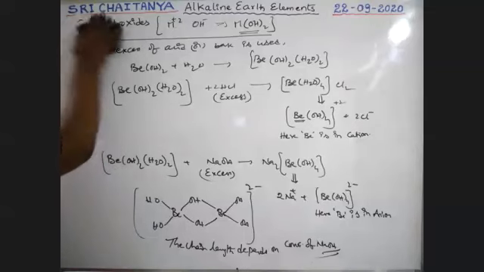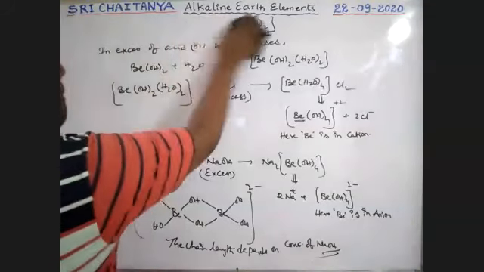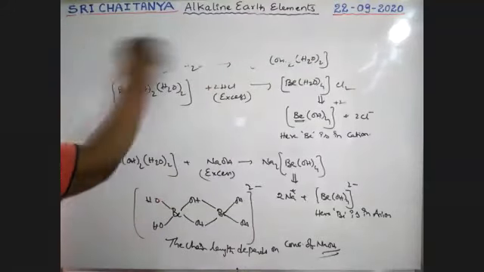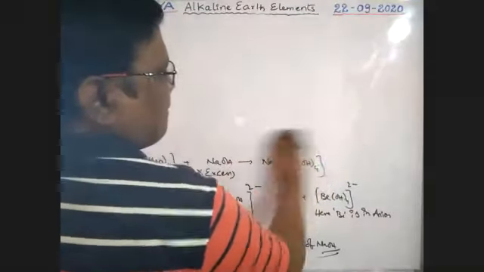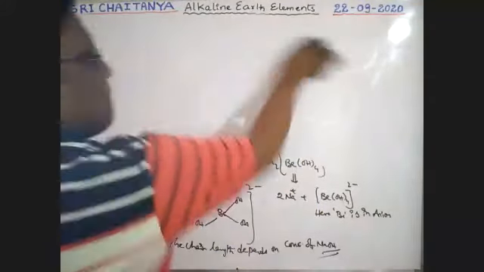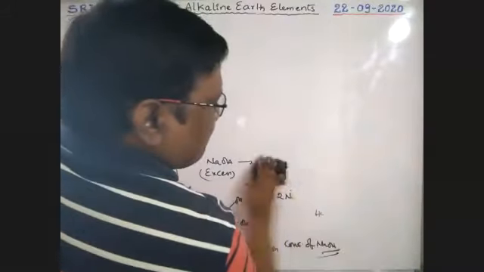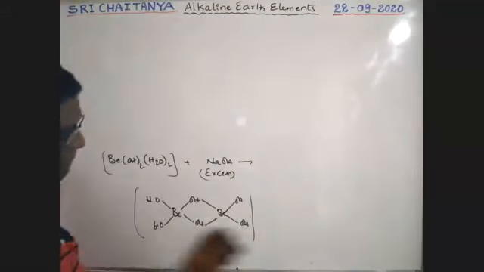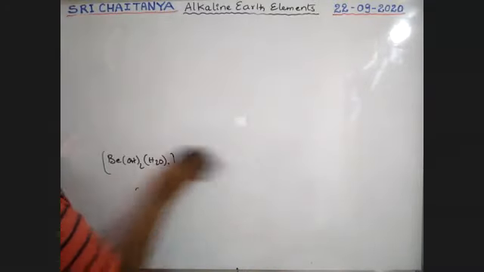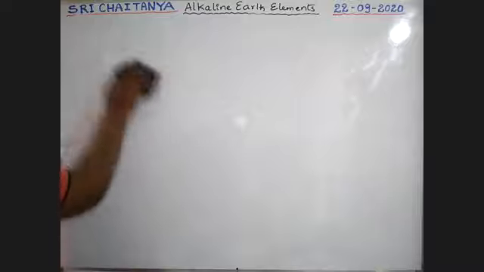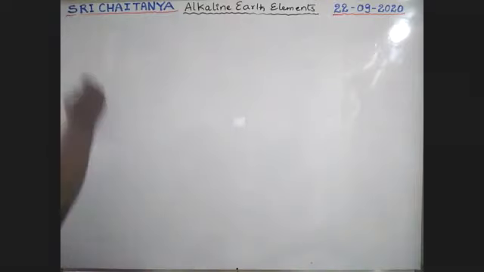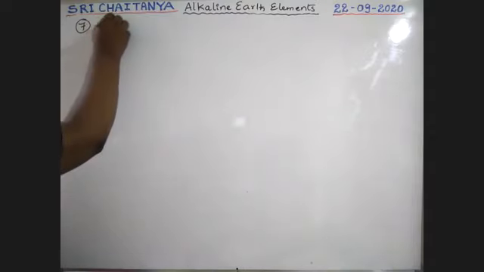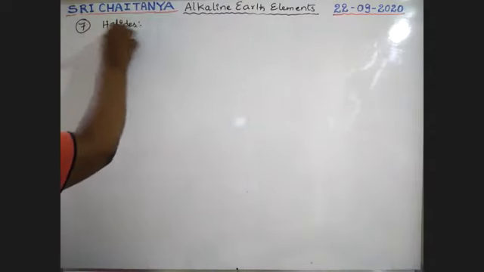Now halides, the next compound. The seventh compound is halides.